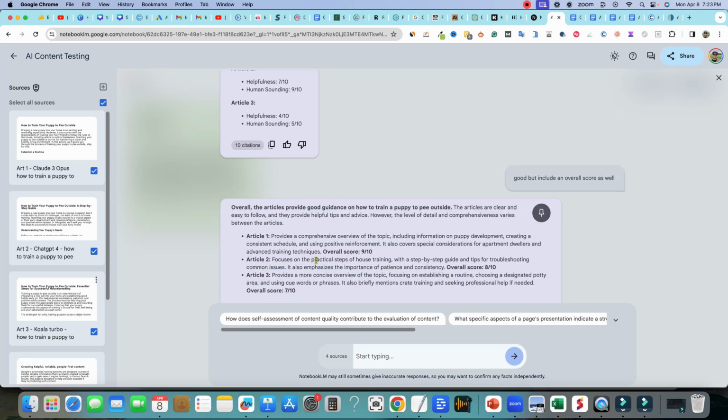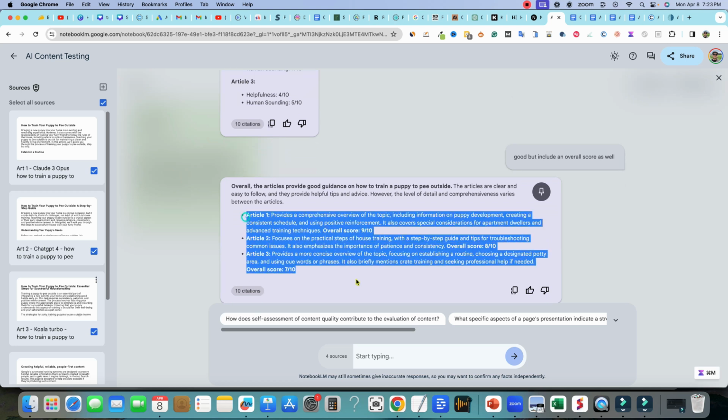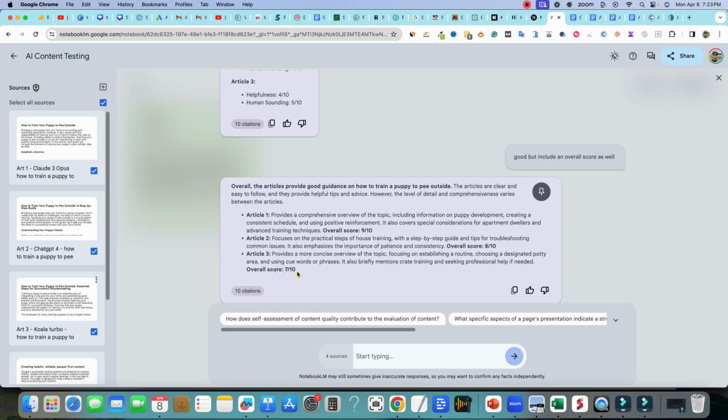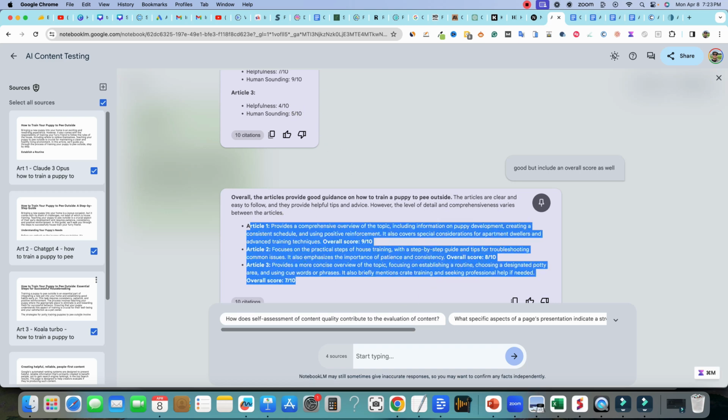Really, really cool stuff. And then it didn't give us an overall score. We can go over here and look at what the overall score that it gave, but I didn't think that this part was actually accurate because this overall score right here is a 7 out of 10. There's no way that the overall score could be a 7 on Article 3 when the other two scores were a 4 and a 5, right? So the average needs to be like, about a 4.5 or something like that. But it did try to give me an overall score right there.